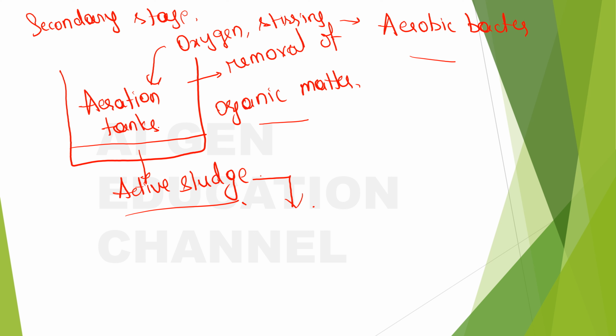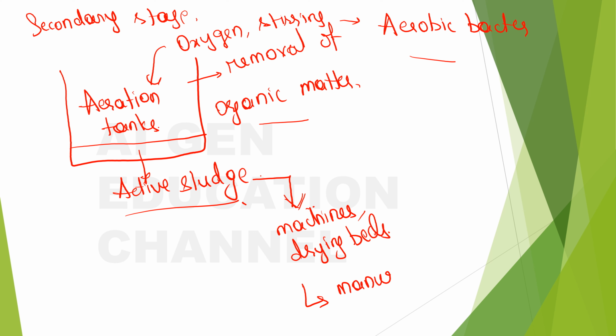This active sludge will be left with so much water, so this water is removed and the sludge is dried either through machines or through some drying beds. After the sludge gets dried, it can be used as manure, right? So the dried sludge can be used as manure. Now you have the water here, right? So now this water is devoid of organic matter too.